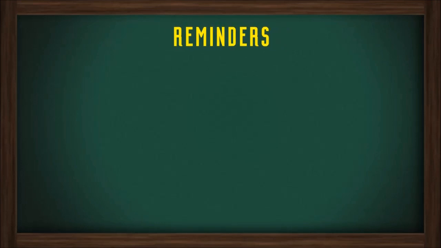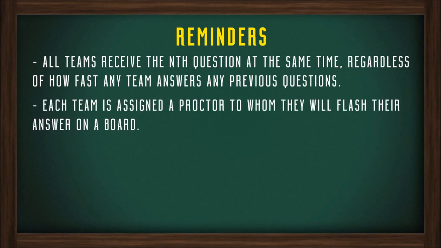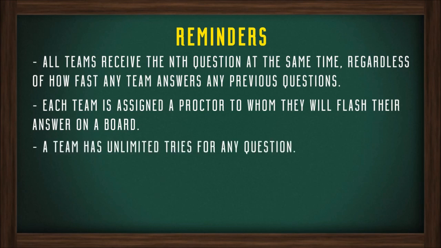Now, for some reminders. All teams receive the nth question at the same time, regardless of how fast any team answers any previous questions. Each team is assigned a proctor to whom they will flash their answer on the board. A team has unlimited tries for any question.